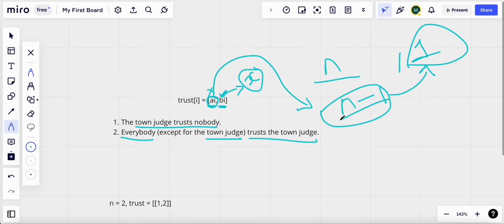So what we will actually be doing is counting the number of people for each BI.